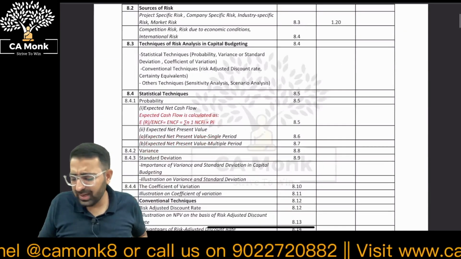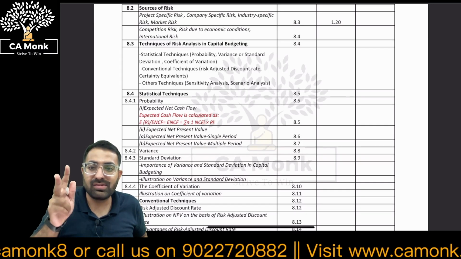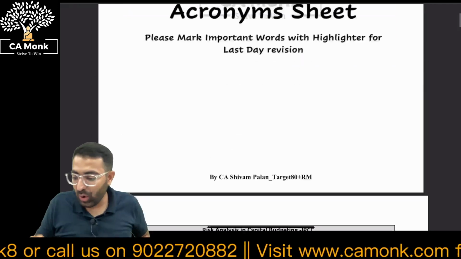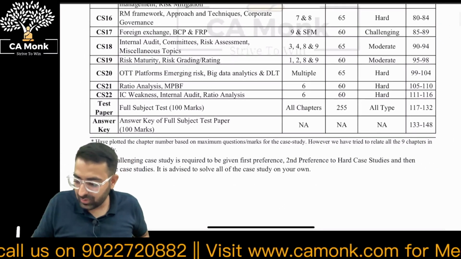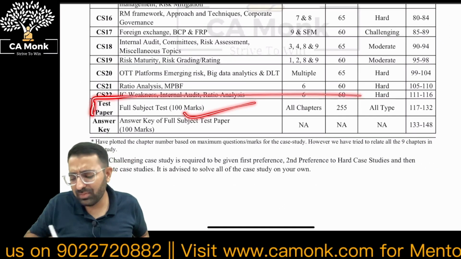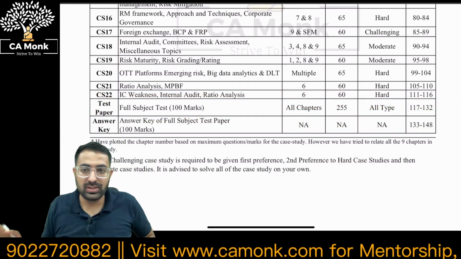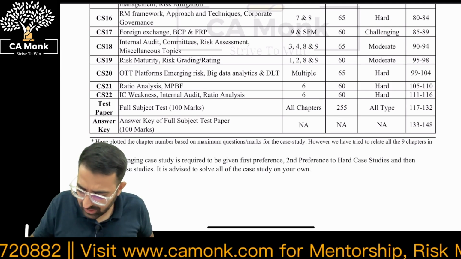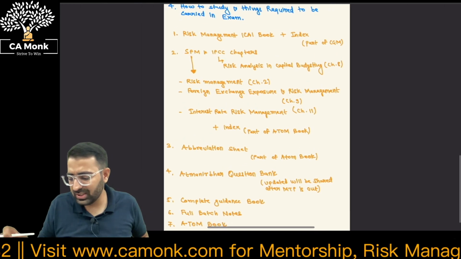In this, you'll also be able to find the index for IPCC, SFM, and you'll also find an abbreviation sheet in this. With this, you'll also have a lot of good questions, and if possible, the students who are having this, I request you to please solve this full subject test. It is a very good test. After solving the test, you'll get an entire revision of the CA final paper 6, a complete revision, for whoever has this. Okay, so next, you should be having all these 7 good things.